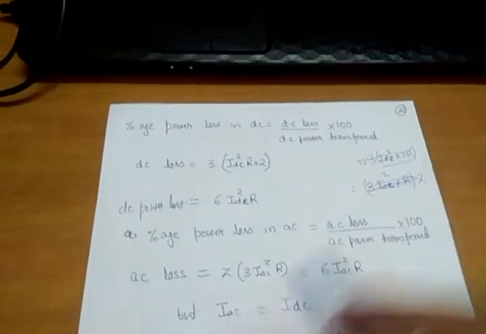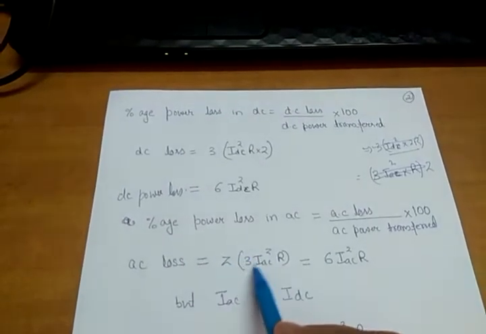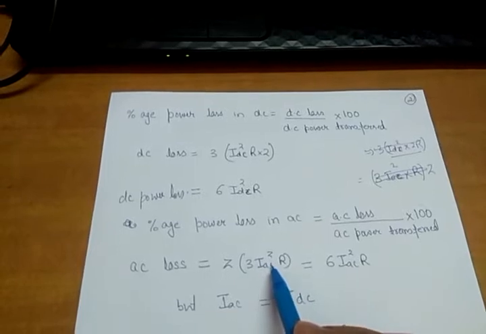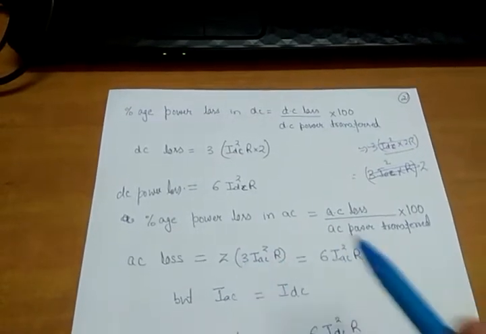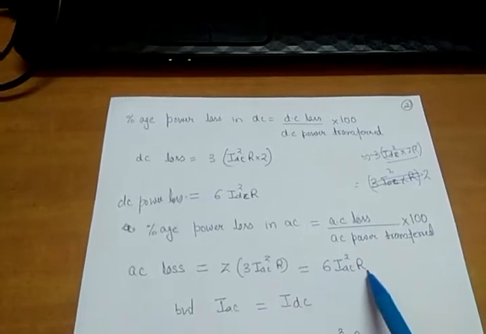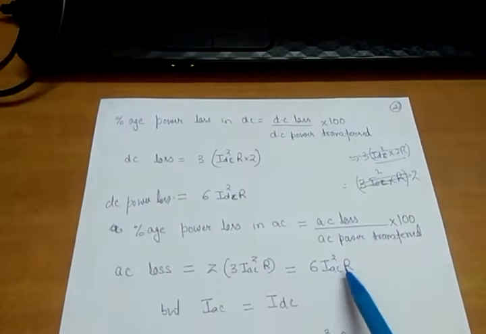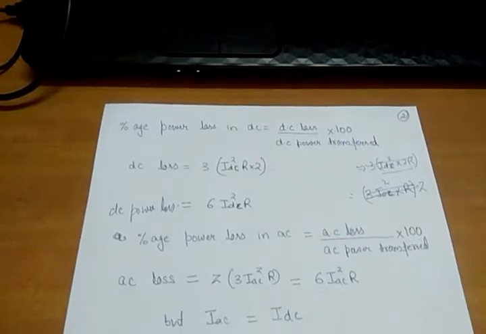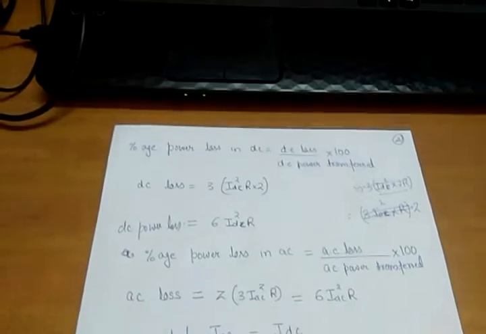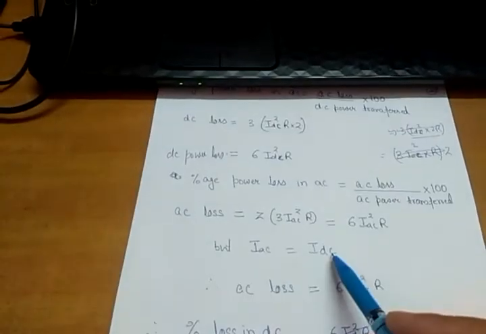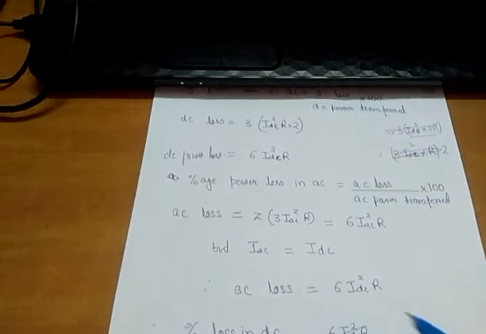So AC loss is given by 2, for a double circuit line, multiplied by each phase loss IAC square R, and I have 3 phases, so I multiply by 3. So it will be 6 IAC square R. In DC it was 6 IDC square R, and in AC it is 6 IAC square R. But we have assumed that the current in both the systems is the same, so IAC is equal to IDC.